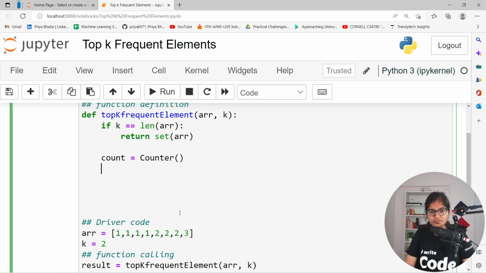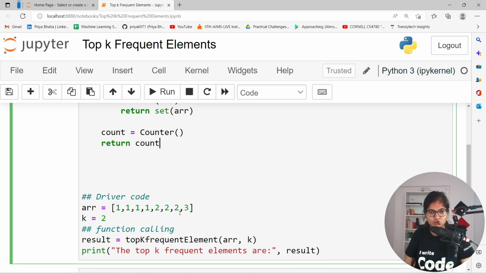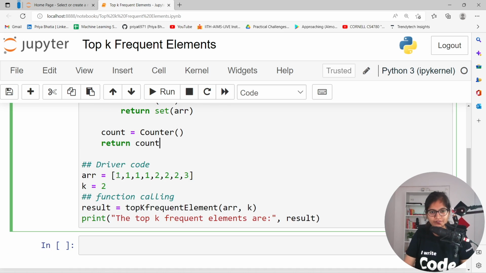This Counter function will give me a dictionary. Let me show you what this count will return to us.